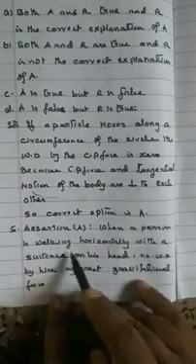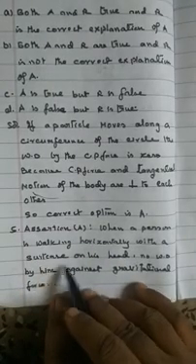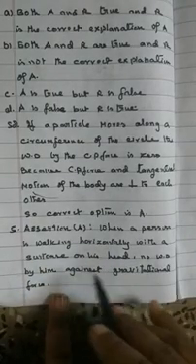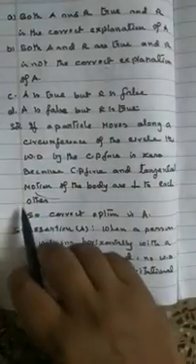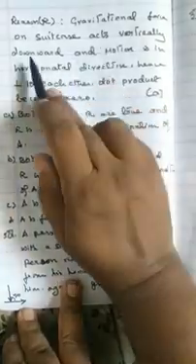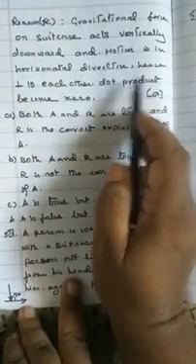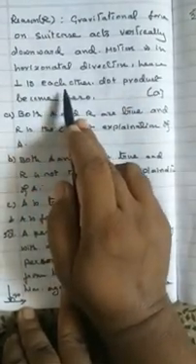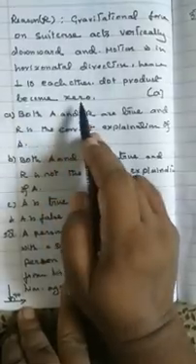When a person is walking horizontally with a suitcase on his head, no work is done by him against the gravitational force. This is also correct. The gravitational force on the suitcase acts vertically downward and the motion is in the horizontal direction, hence perpendicular to each other, so the dot product becomes 0.